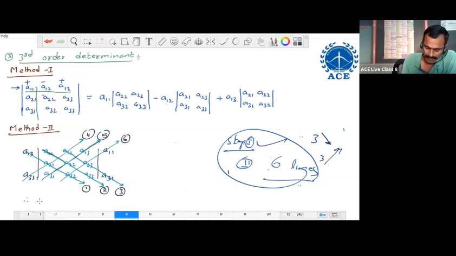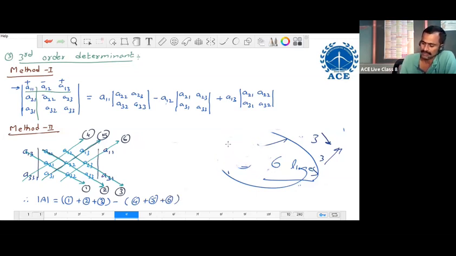Therefore, determinant of A equals the sum of the 3 lines from top to bottom minus the sum of the 3 more lines from bottom to top: 4 plus 5 plus 6. This is the second method.